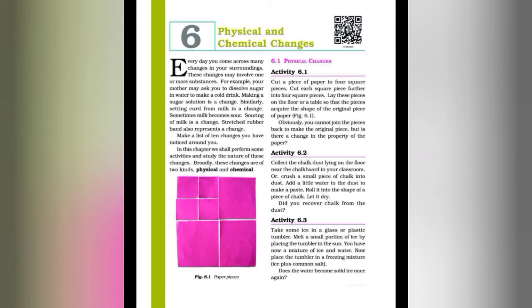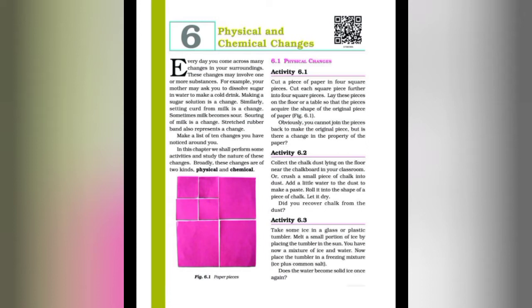Cut a piece of paper into 4 square pieces. Cut each square piece further into 4 square pieces. Lay these pieces on the floor or a table so that the pieces acquire the shape of the original piece of paper, and observe Figure 6.1.